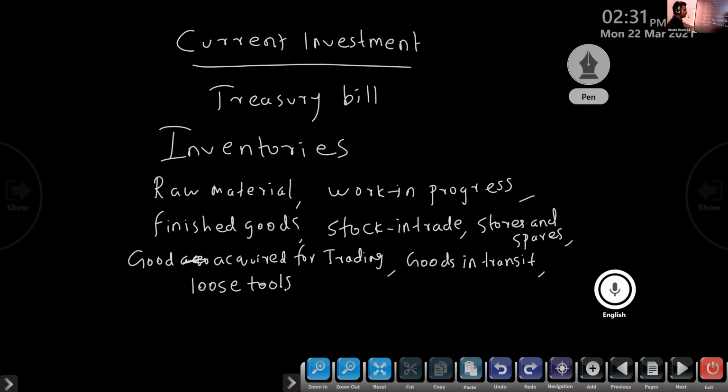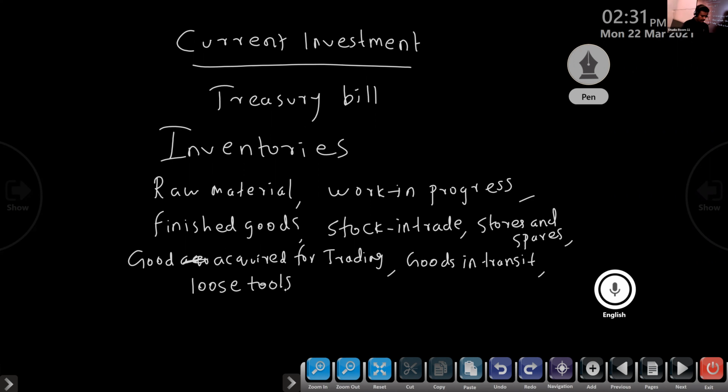Current assets: raw material, work in progress, finished goods, stock in trade, stores and spares, goods acquired for trading, goods in transit, loose tools. One thing you have to remember: for revenue from operations and the statement of profit and loss, you have no need to study this much. Only two or three items you have to study extra. Normally they only ask the balance sheet. Goods acquired for trading, goods in transit, loose tools, that is inventories, stock.